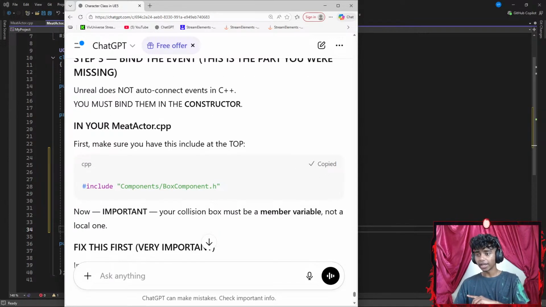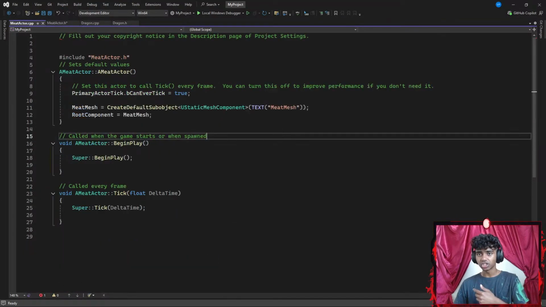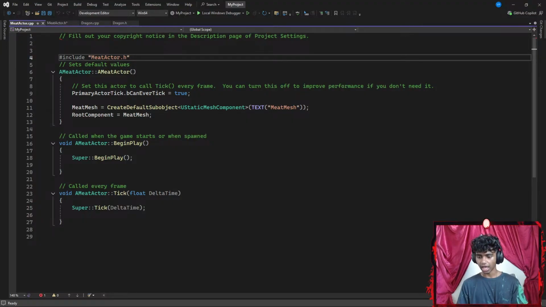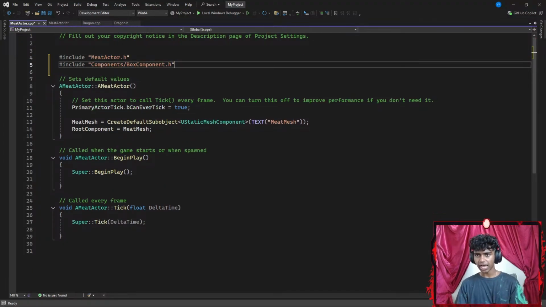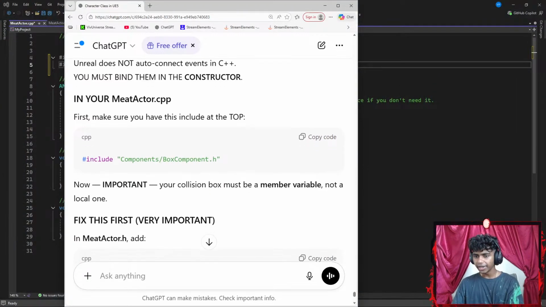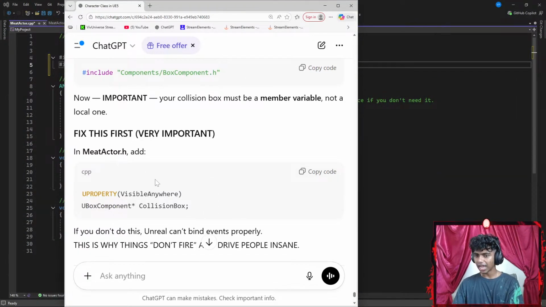Next up, I gotta go ahead and include this line in my meetactor.c++. Let's go ahead and paste this here. Okay, and then once I'm done with that, let's go with an extra space. So let's go all the way here. Now, once I'm done with that, in my meetactor.header files, I gotta set visibility.